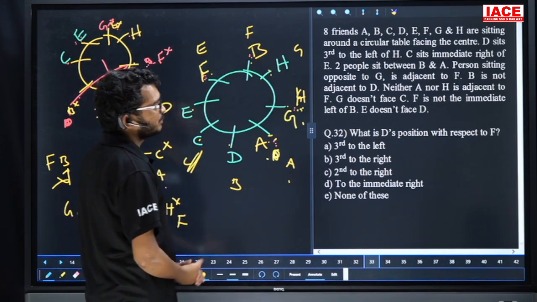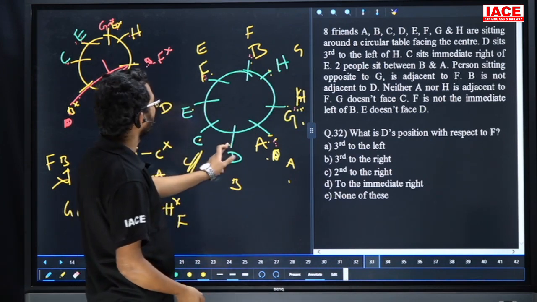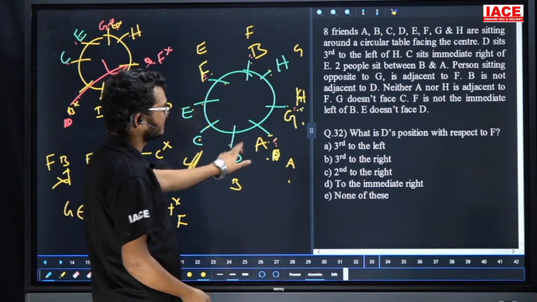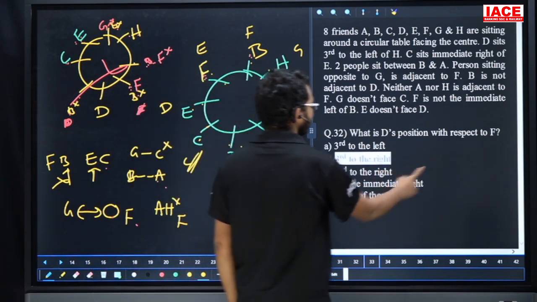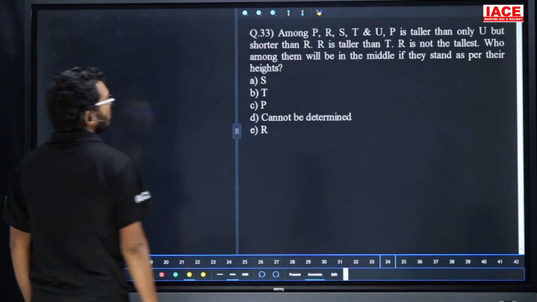Question 32. What is D's position with respect to F? D's position with respect to F: first right, second right, third right. The answer is third to the right. So the answer is option B. Question 32, option B.